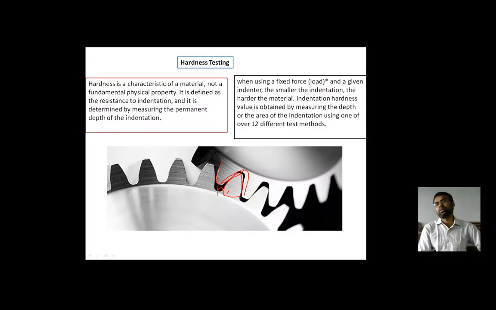So, for maintaining the life of a product, we should examine the hardness of the material: how hard that material is, to sustain such indentation and such scratches that will arise during its working, whatever it is making.